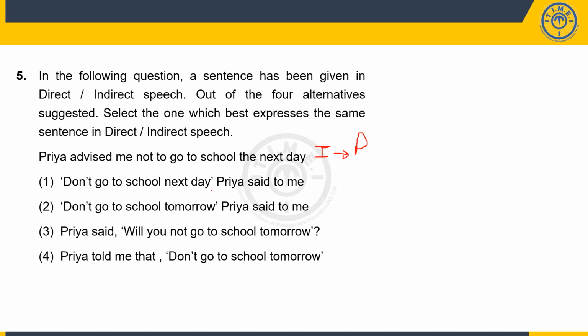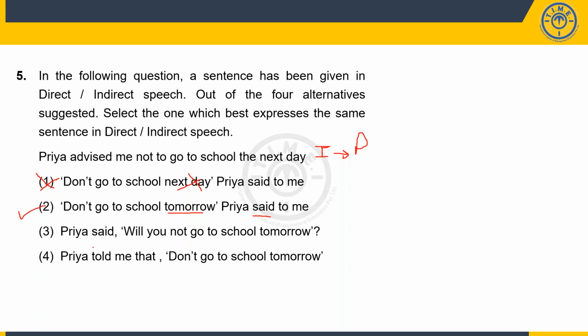Okay, now while in this everything seems okay, next day is wrong, right? Because next day is in reported speech. It should ideally be tomorrow. So when I'm telling you, okay, tomorrow you need to do something, I wouldn't say the next day you have to do it. I'll say tomorrow you have to do it. So because of next day, option number 1 gets incorrect. Otherwise it was fine. Don't go to school tomorrow, Priya said to me. So this tomorrow is also okay. The said part is also okay.